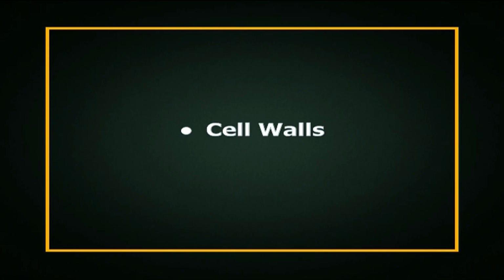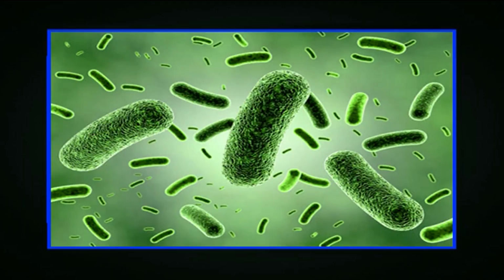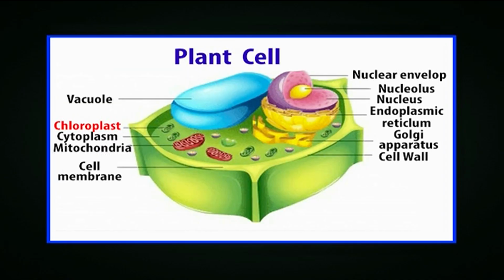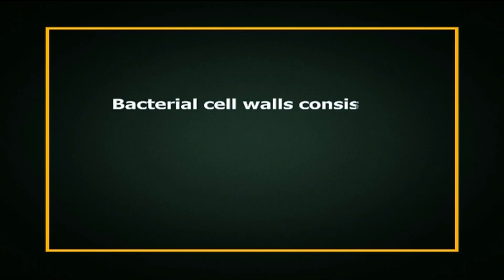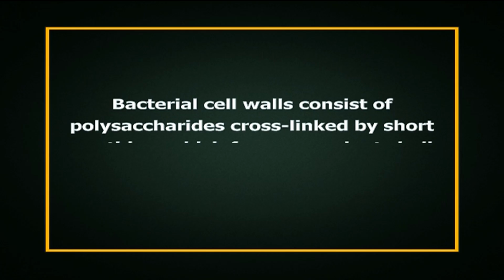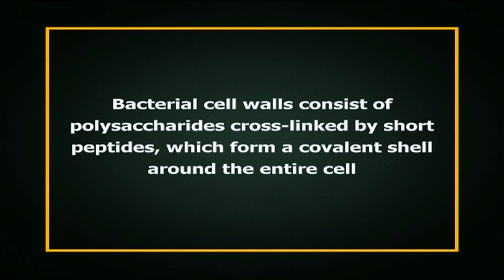Now, what is the cell wall? The rigid cell walls that surround bacteria and many types of eukaryotic cells like fungi, algae and higher plants determine cell shape and prevent cells from swelling and bursting as a result of osmotic pressure. Despite their common functions, the cell walls of bacteria and eukaryotes are structurally very different. Bacterial cell walls consist of polysaccharides cross-linked by short peptides, which form a covalent shell around the entire cell.